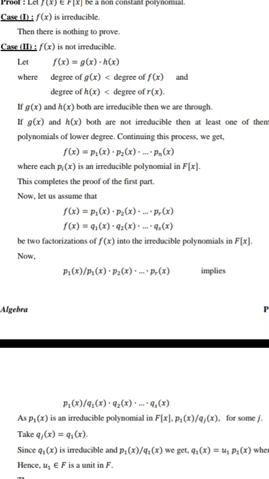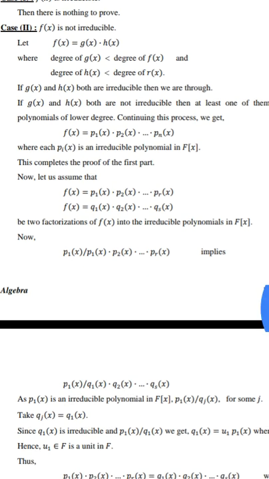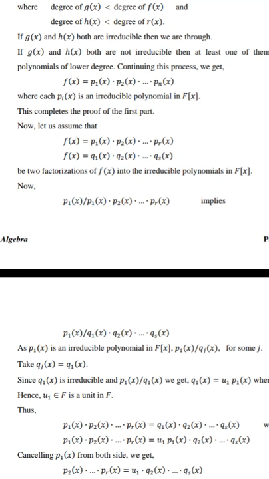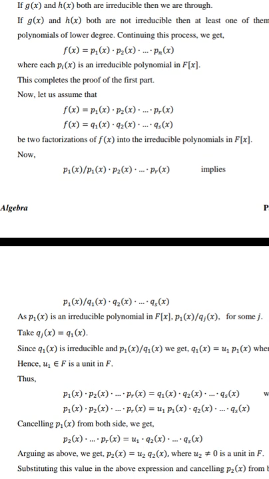Continuing in this way, we get f(x) equal to p1(x) p2(x) ... pn(x), where each pi(x) is an irreducible polynomial in F[x]. This completes the proof of the first part. Now let us assume that f(x) equals p1(x) p2(x) ... pr(x).